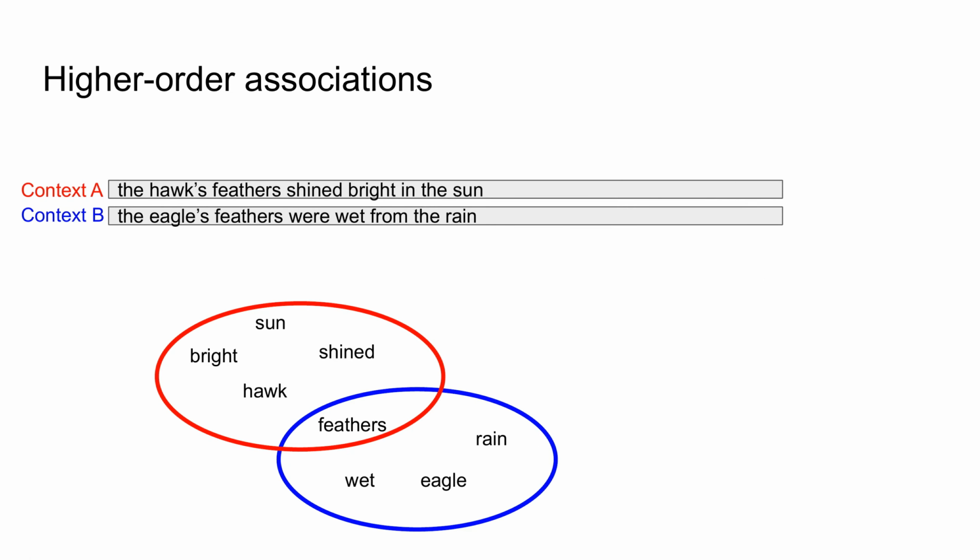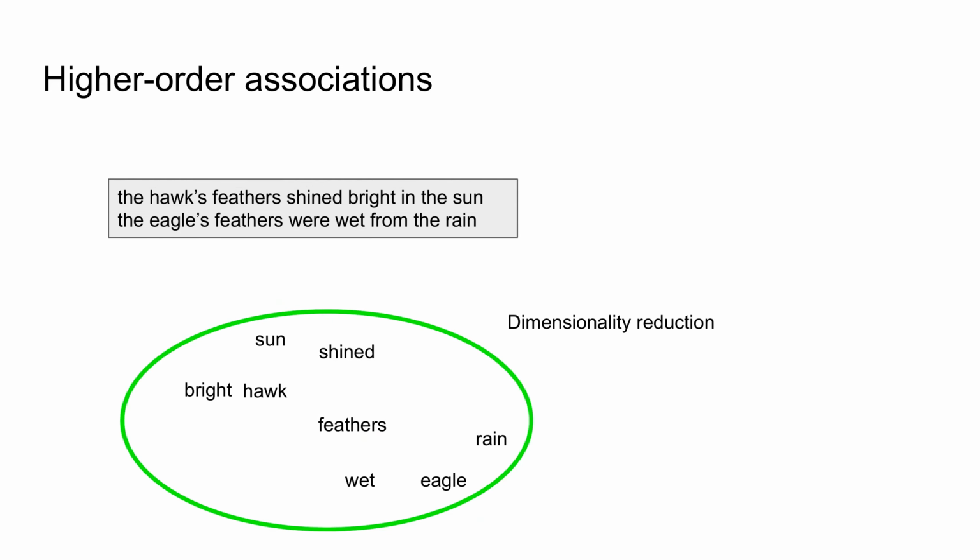One way semantic information emerges through dimensionality reduction, or is enhanced by it, is through increasing similarity between items that have transitive associations. For example, given you studied the following two sentences, each in a different context or document, notice that the word feathers occurs in both contexts. Dimensionality reduction merges the context boundaries by pulling words that share directly co-occurring neighbors closer to one another. Although eagle and hawk didn't co-occur in the same context, they are pulled towards each other through feathers.